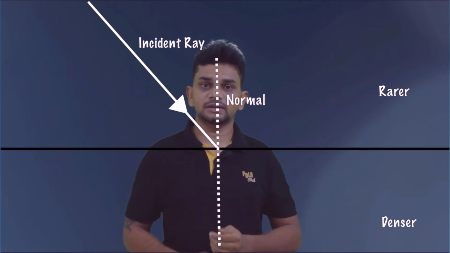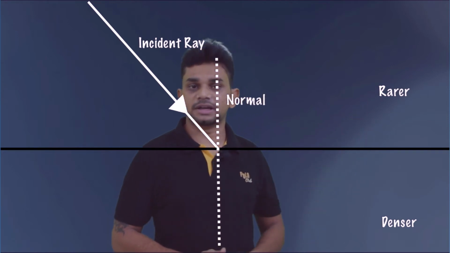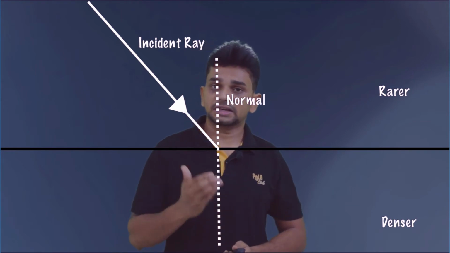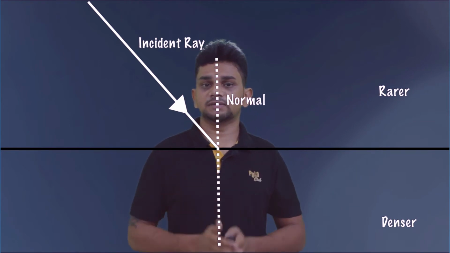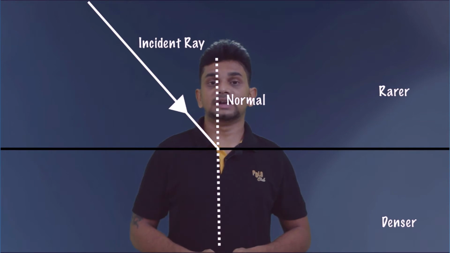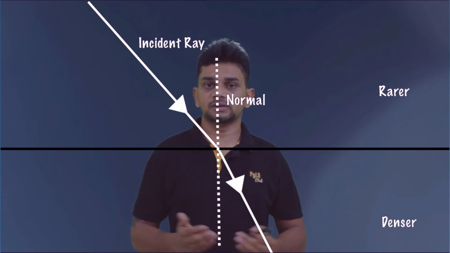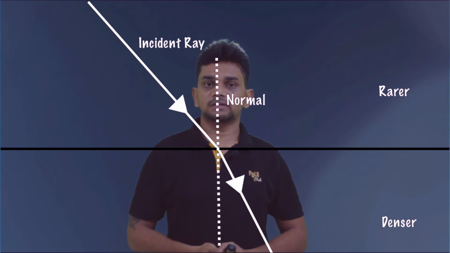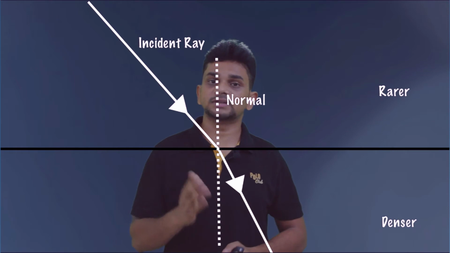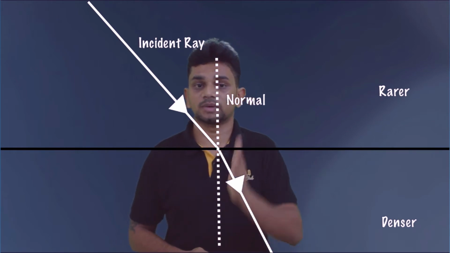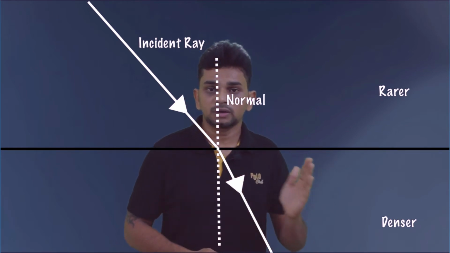When the light is traveling from rarer medium to denser medium, there will be a change in direction of light. But this direction will be towards the normal. The light is deviating towards the normal. This phenomenon is known as refraction. When the light is traveling from rarer medium to denser medium, the deviation will be towards the normal.